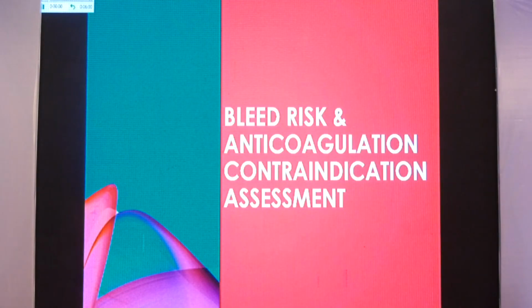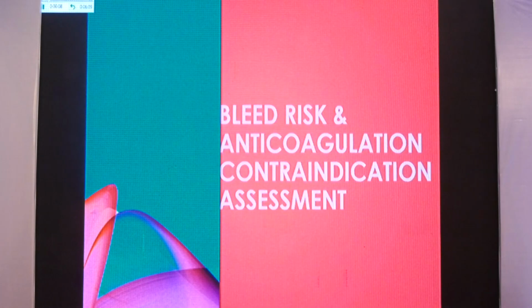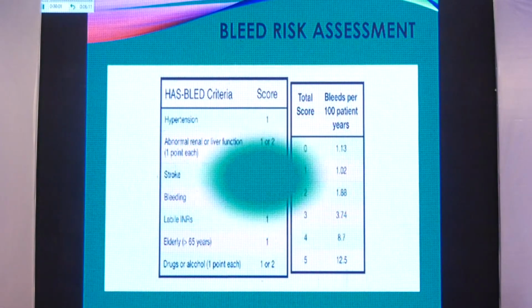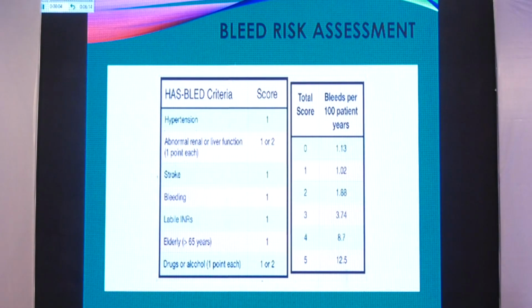After this step, the next step is that you have to assess the bleeding risk, because you are going to put the patient either on thrombolysis or on anticoagulation, and you need to be sure how much is the bleed risk. Again, a set of HAS-BLED criteria involving just 3 tests: renal function, liver function, and INR, and 5 questions. And after that, you can just have a quick look. These are the total scores, and based on that, 12.5% is if the score is maximum, is the risk of this patient bleeding, and you should avoid it immediately and move on to some other strategy instead of anticoagulating this patient.